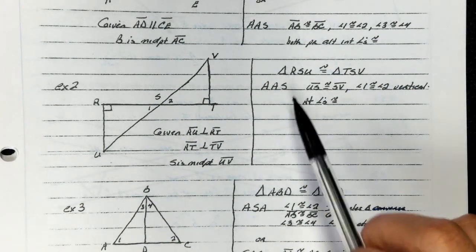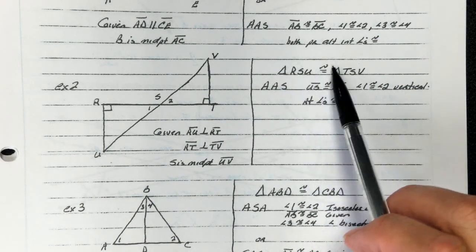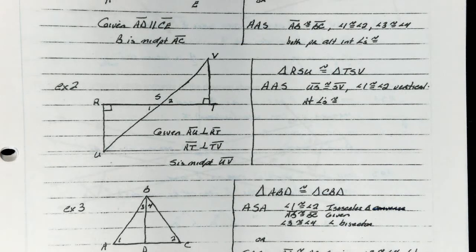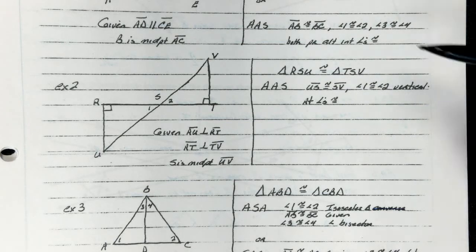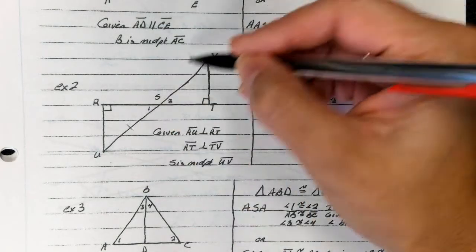Example 2, I'm telling you triangle RSU is congruent to triangle TSV. If I'm telling you that, then you can use that congruency statement to tell me that US is congruent to SV.